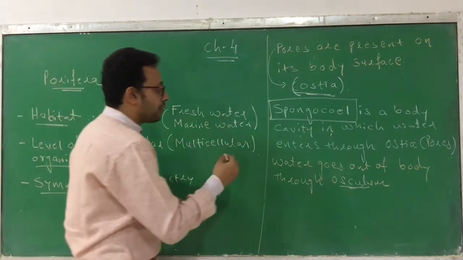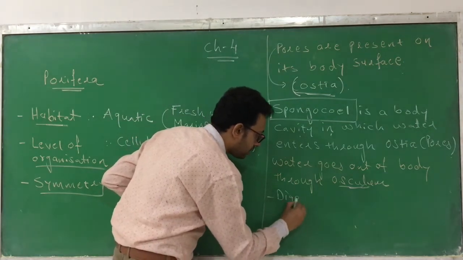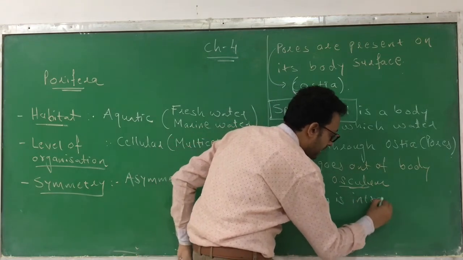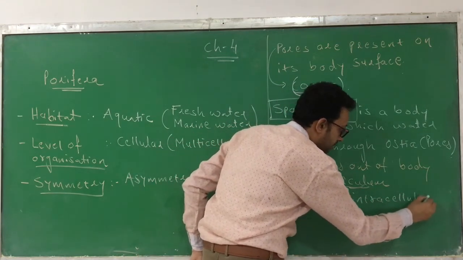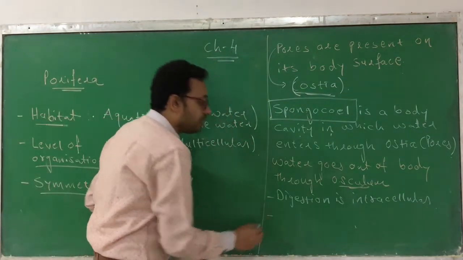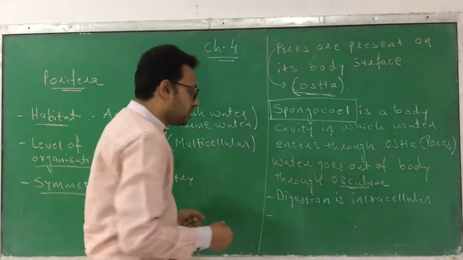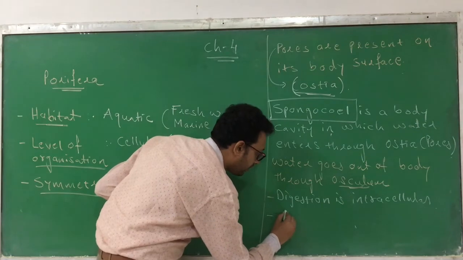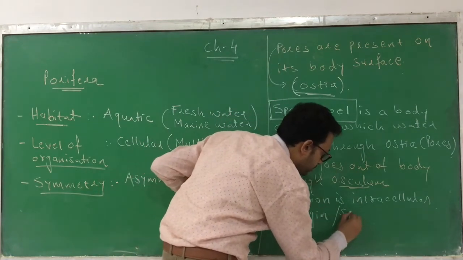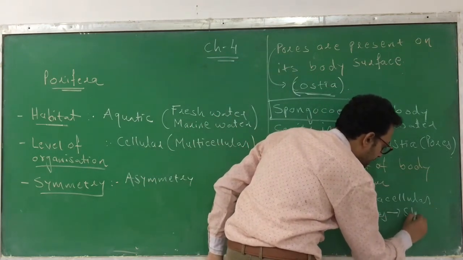Now when we talk about digestion, how do they digest? Here the digestion is intracellular, meaning the digestion that occurs within a cell. Now when we talk about the skeleton, they have a very simple, primitive kind of skeleton. As a skeleton they have the presence of spongines or spicules.